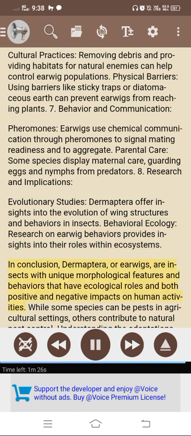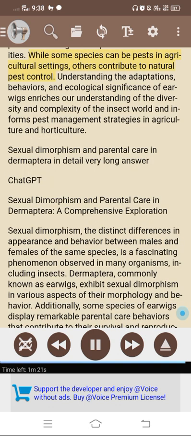In conclusion, Dermaptera, or earwigs, are insects with unique morphological features and behaviors that have ecological roles and both positive and negative impacts on human activities. While some species can be pests in agricultural settings, others contribute to natural pest control. Understanding the adaptations, behaviors, and ecological significance of earwigs enriches our understanding of the diversity and complexity of the insect world and informs pest management strategies in agriculture and horticulture.